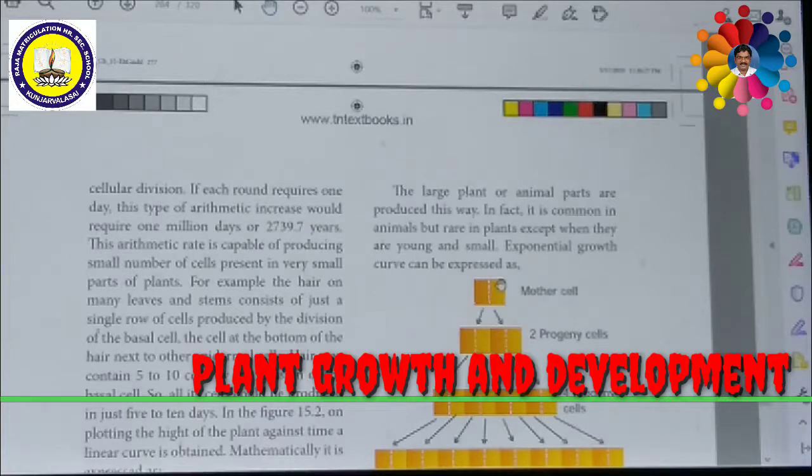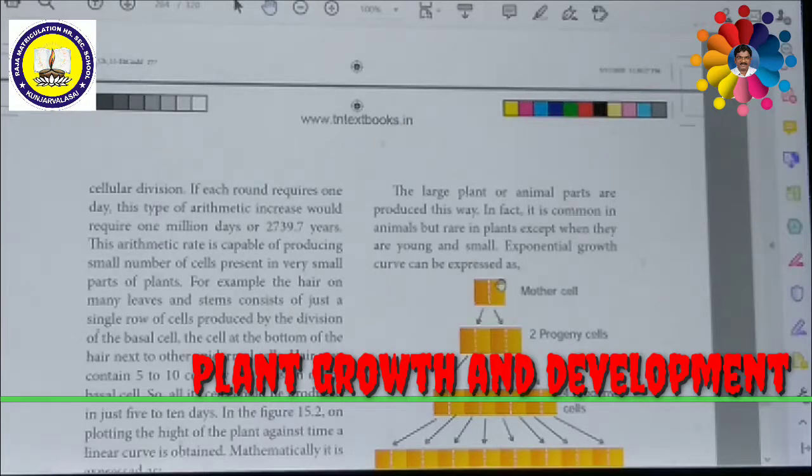That means only one cell is allowed to divide between the two resulting progeny. Even though it is producing two progeny, only one cell undergoes cell division, and the other cell is going to be a body cell, that means a permanent cell.